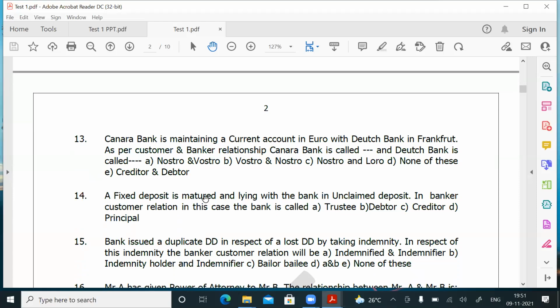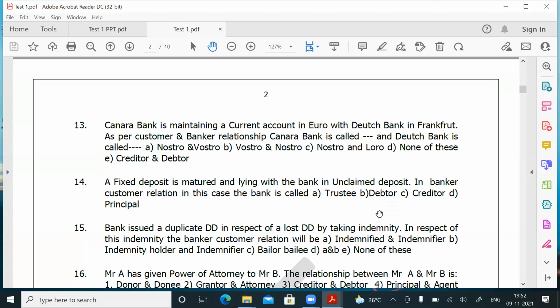So a fixed deposit is matured and lying with the bank in unclaimed deposit. In banker-customer relationship, in this case, the bank is called the debtor. Question number 14, answer is B. Because whatever may be the deposit, the money should go to the customer. So the bank is called the debtor and the customer is called the creditor. What is the question? In banker-customer relationship, in this case, the bank is called the debtor.